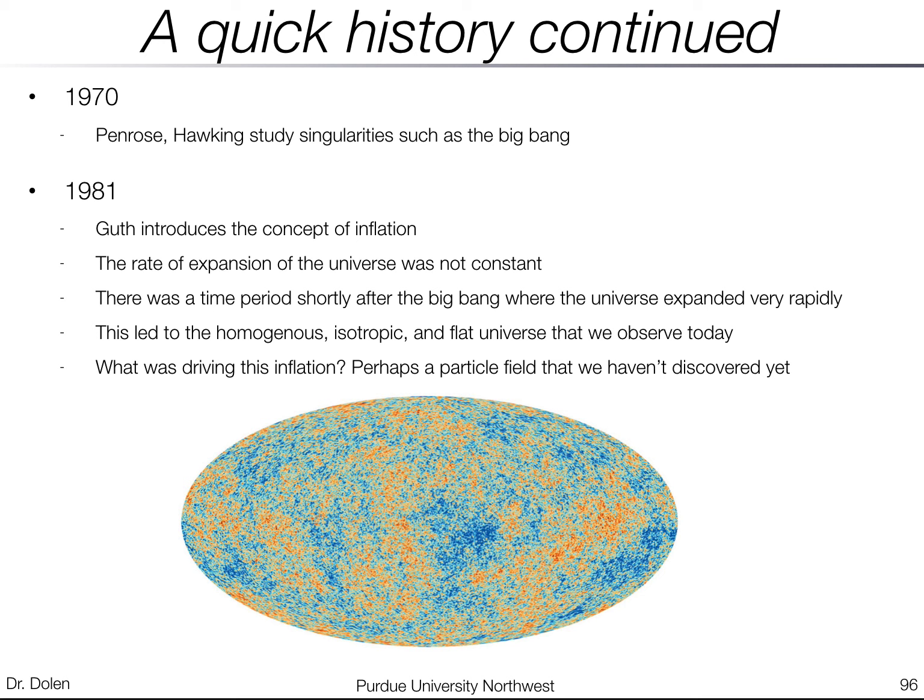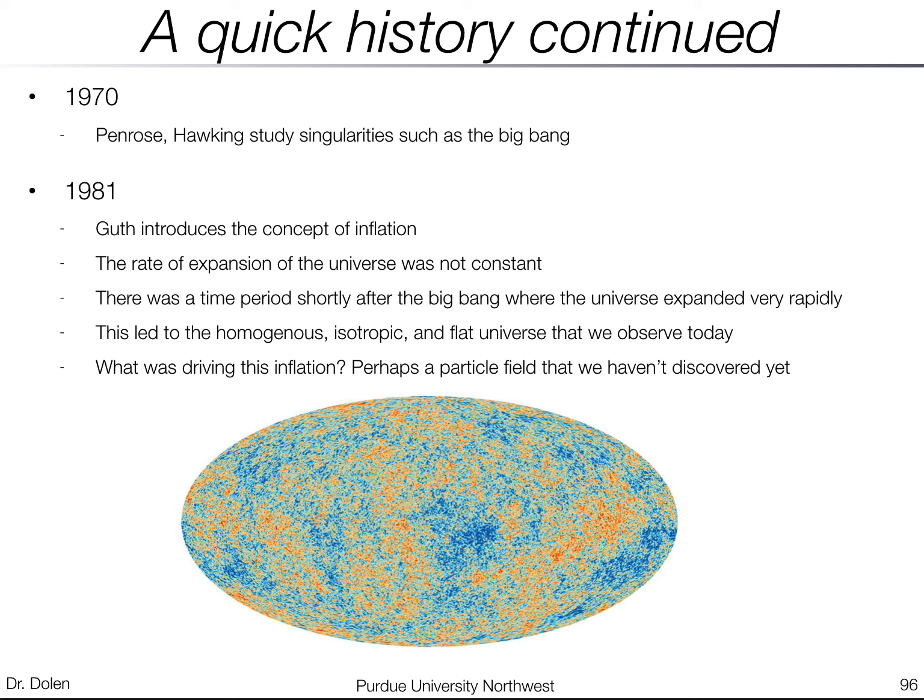Okay. And people are still trying to research that, and there's all sorts of models. And this is really an area where there is active study going on right now, both theoretical and experimental research going into this question. But it could be there's some kind of a field that we haven't discovered yet.